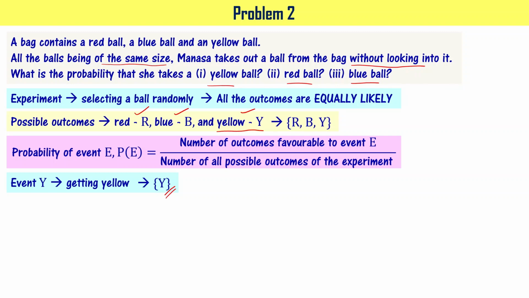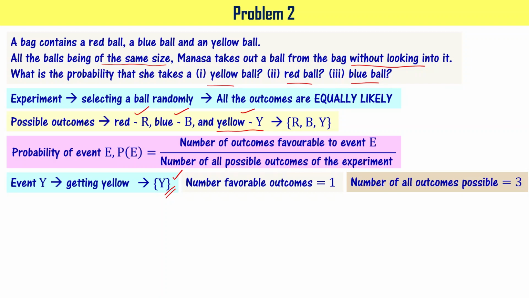The number of favorable outcomes is 1, that is just Y, whereas the number of all possible outcomes is 3 because you have R, B, Y. One red ball, one blue ball, and one yellow ball are there in the bag. That is why the number of all possible outcomes is 3. So the probability of picking the yellow ball is 1 by 3.